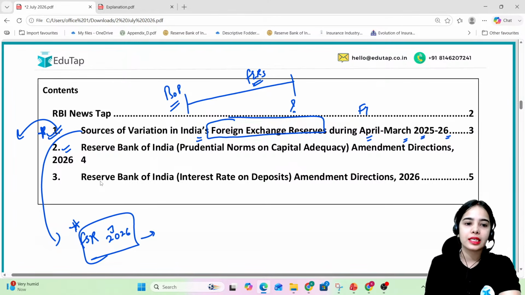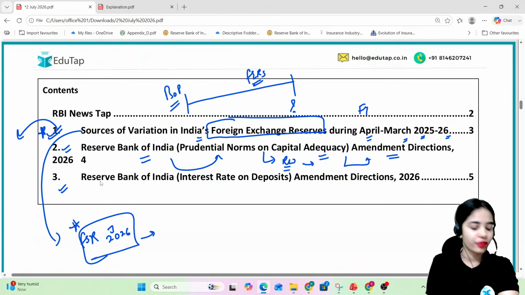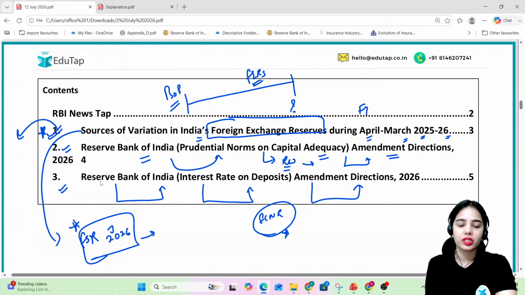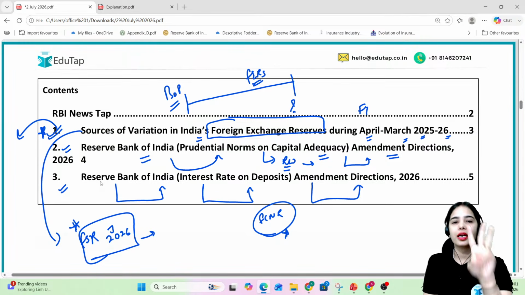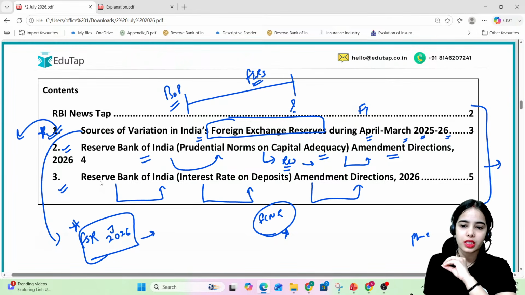Okay. Next article is regarding the Reserve Bank of India Prudential Norms on Capital Adequacy Amendment Directions, where we will discuss the risk weight that has been provided for a new kind of exposure, or guaranteed exposure. Then the last article that we are going to discuss is regarding the Reserve Bank of India Interest Rate on Deposits Amendment Directions 2026. There are some changes that have happened regarding the FCNR, NRE, NRO deposits, so that we are going to discuss. So these three articles of RBI we are going to discuss in today's Finance 360-degree session, and these three articles are very important from your Phase 2 of the RBI Grade B examination from the objective point of view.